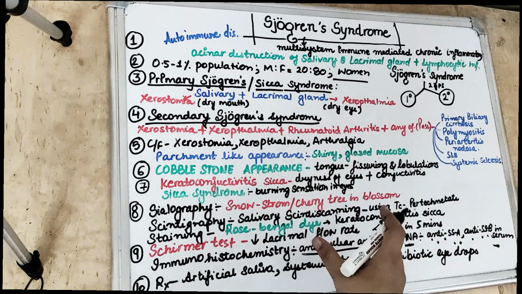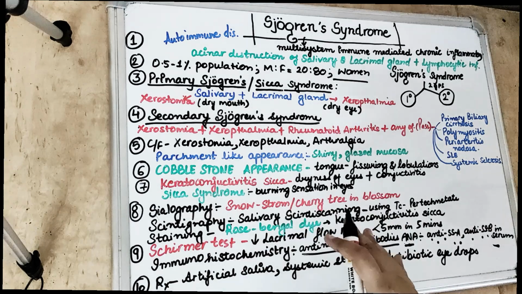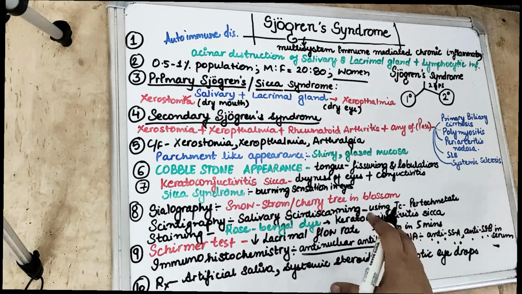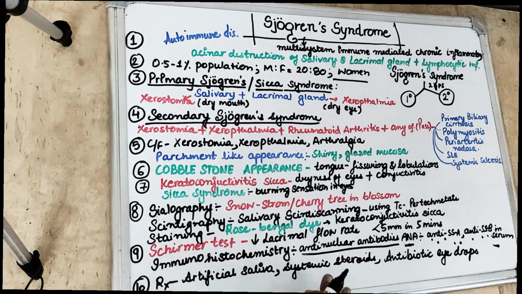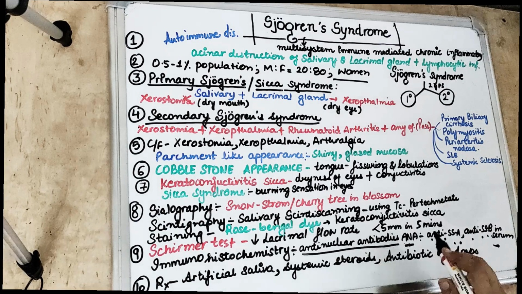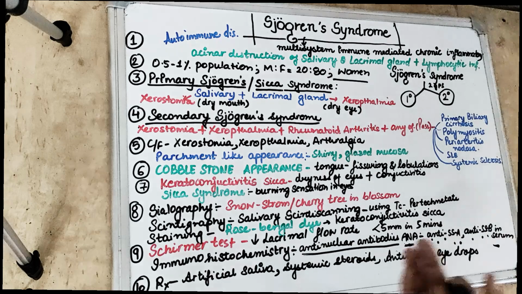And this increases the possibility of the disease. So if we do histochemistry, then we see these anti-nuclear antibodies. So which antibodies? Anti-SSA and anti-SSB.